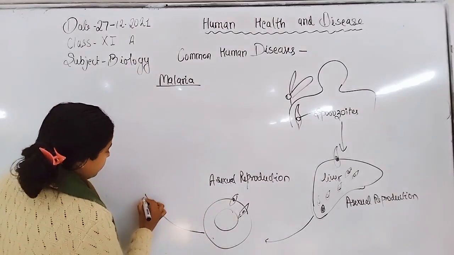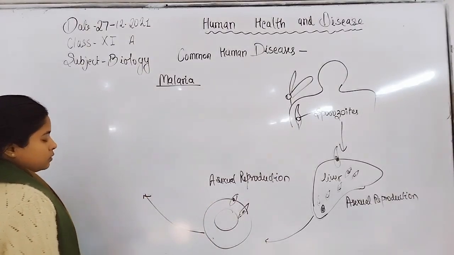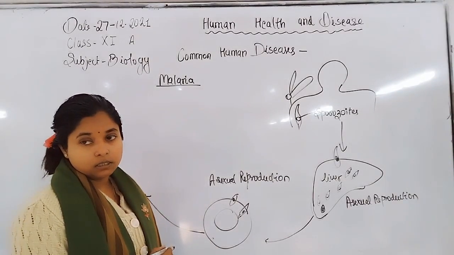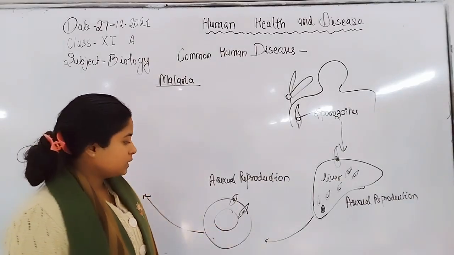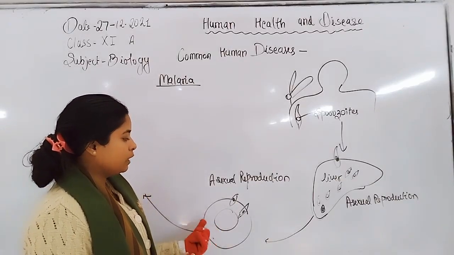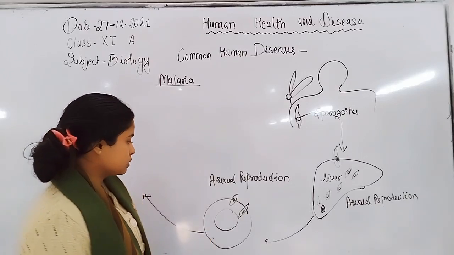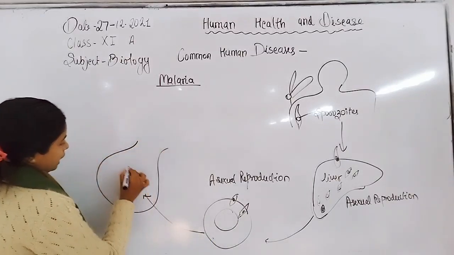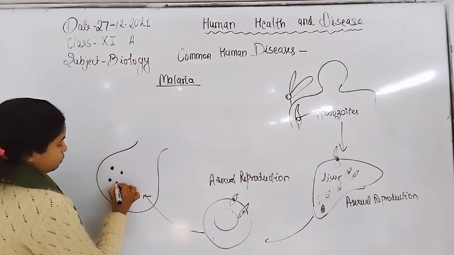Now, when these parasites infect RBCs, they digest the content of the RBCs and form toxins. These toxins are called hemozoins. Hemozoins get formed in the infected RBCs, and they actually trigger our immune response.